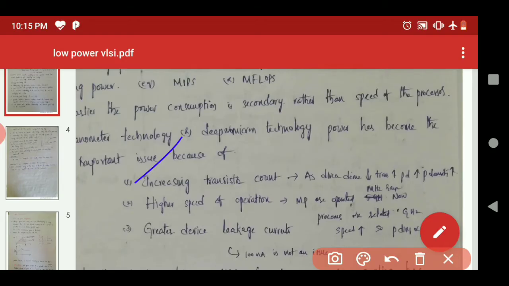The second parameter is high speed of operation. If you go for any kind of device, it may be a mobile or laptop, the speed is also an important consideration. If you want to increase the speed of the corresponding device, obviously we need a high speed processor.